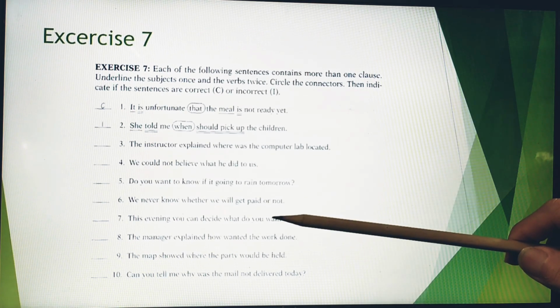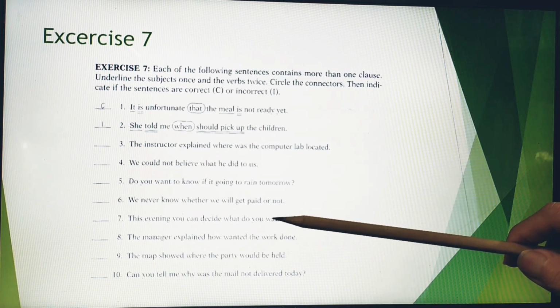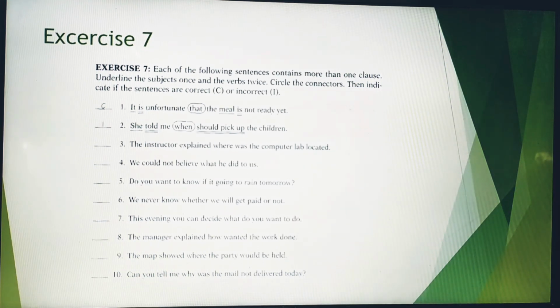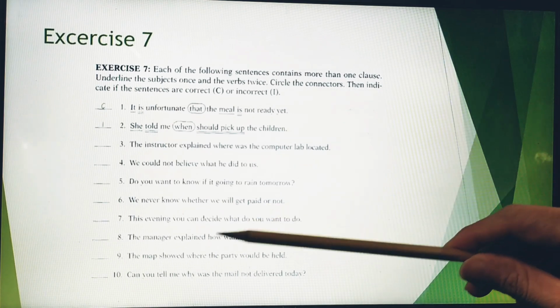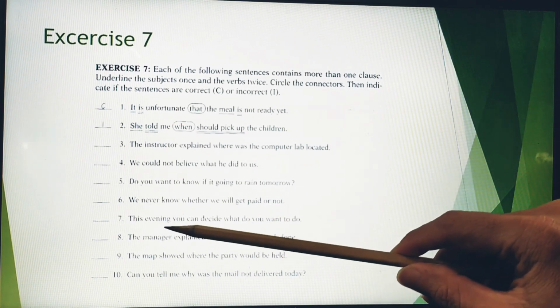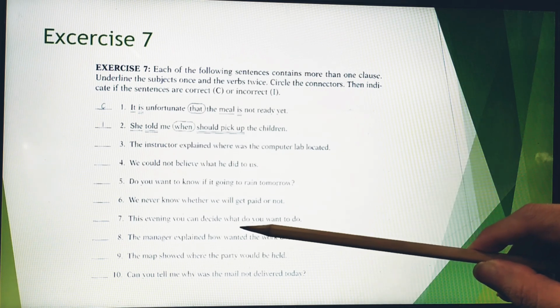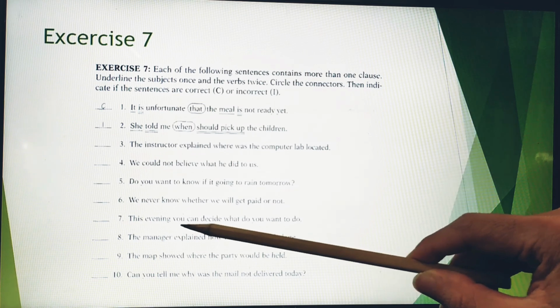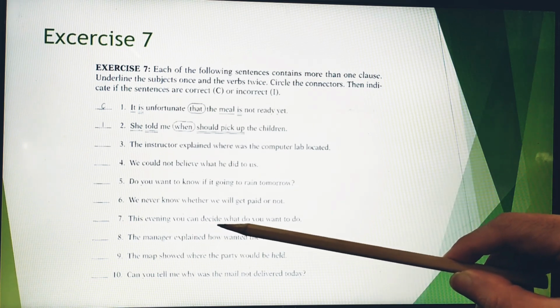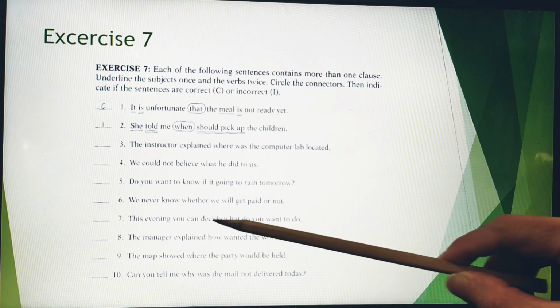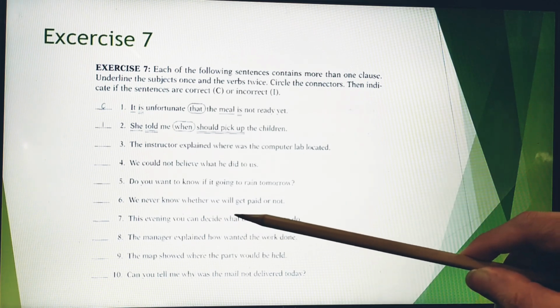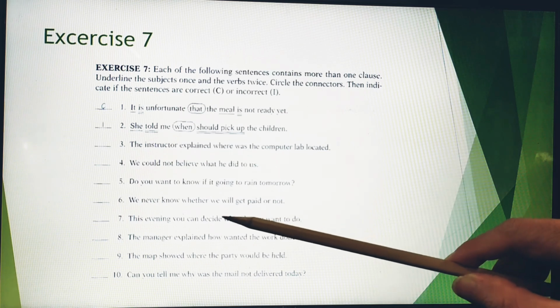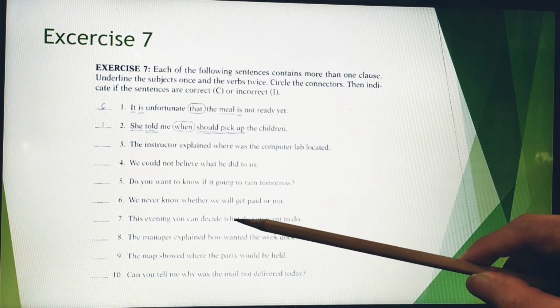Okay, so what about number 7? For number 7: this evening you can decide what do you want to do. So you as a subject, decide as a verb, so the main verb is this, and of course this is a noun clause connector, and it's supposed to be followed by what I've just mentioned before, a subject, right?